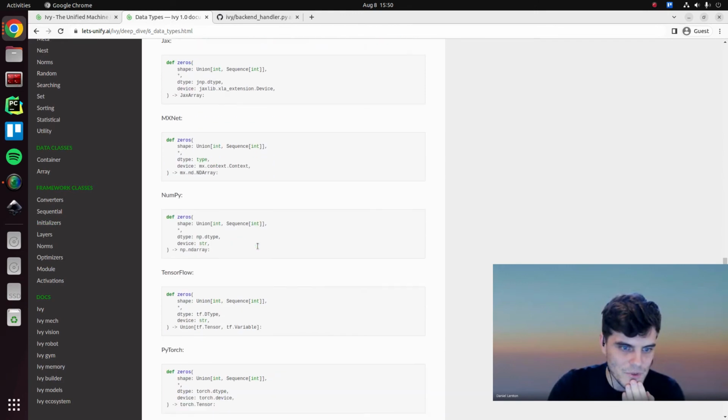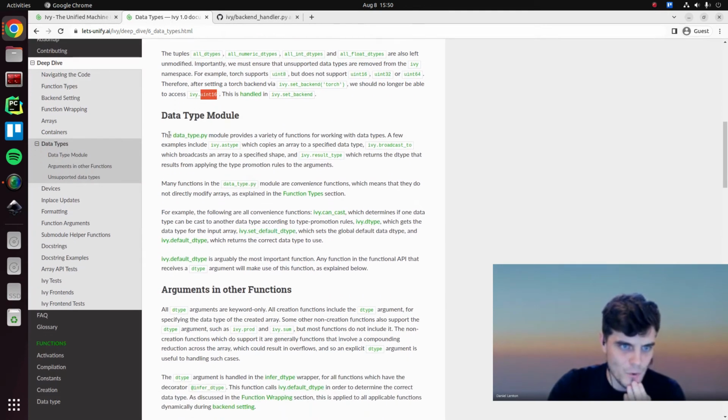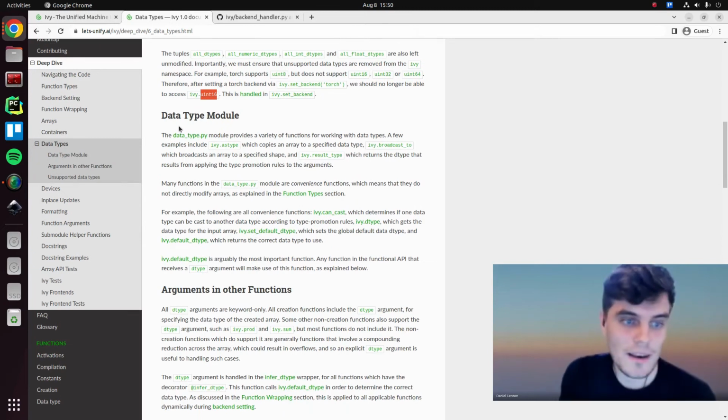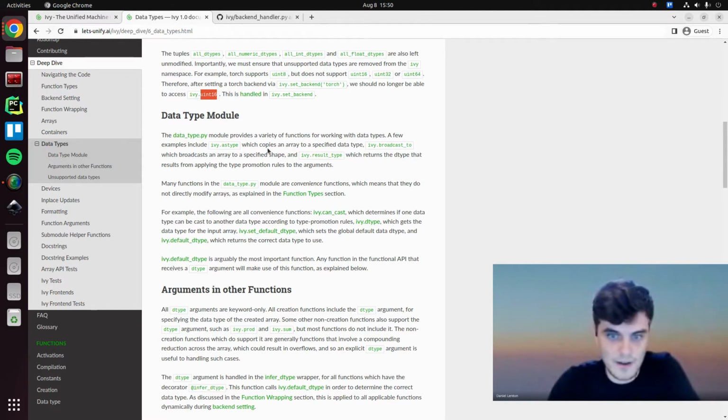So now, let me just quickly jump ahead a bit. Okay, yeah. Now we can talk quickly about the data type module. The data type module provides a variety of functions for working with data types. A few examples include ivy.astype, which copies an array to a specified data type, and ivy.broadcast_to, which broadcasts an array to a specified shape.